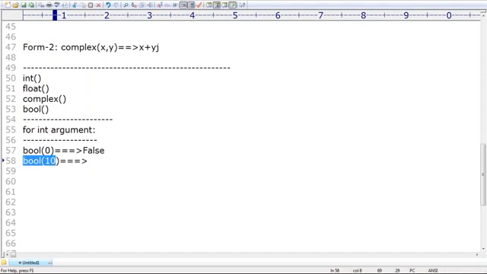What is the output you are going to get by default? Most of the people are responding that we are going to get an error. True is the answer. So for an int argument the behavior is very simple: 0 means false, non-zero means true. If you pass an int type as the argument to the bool function,